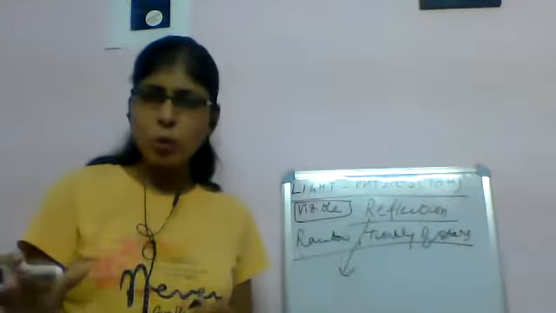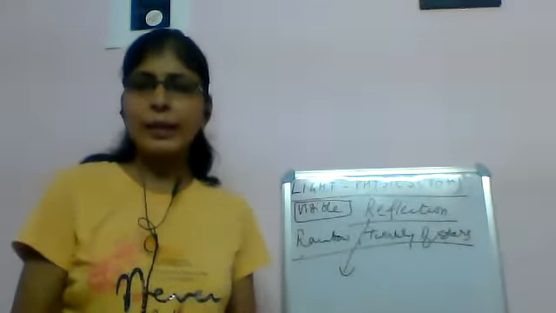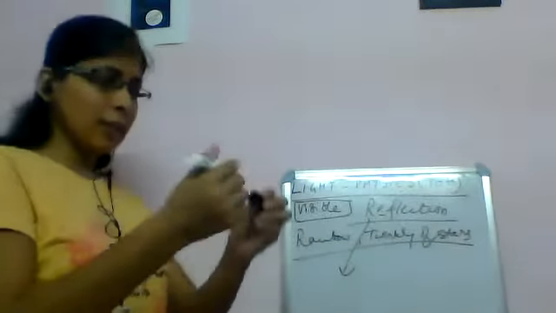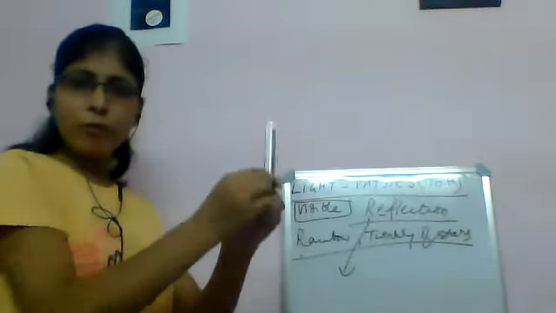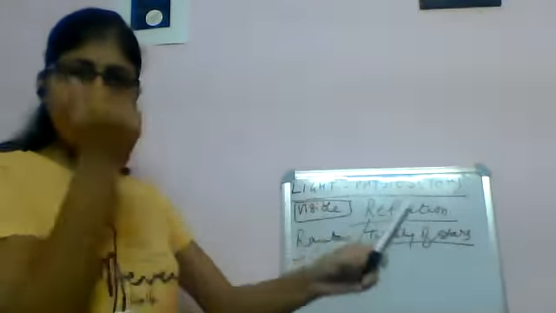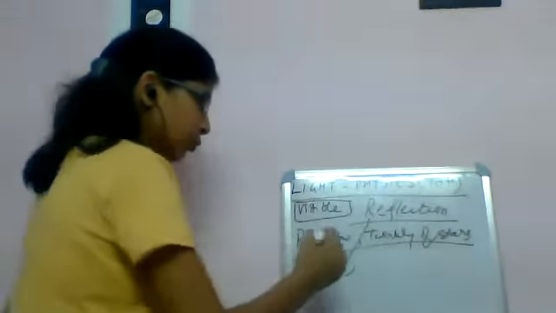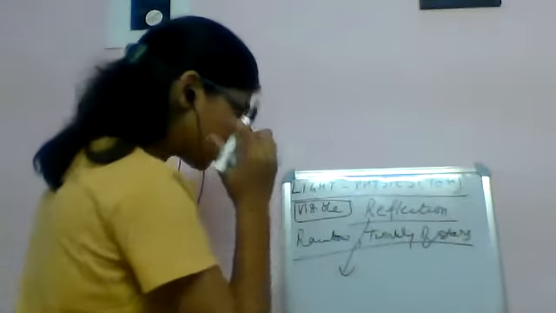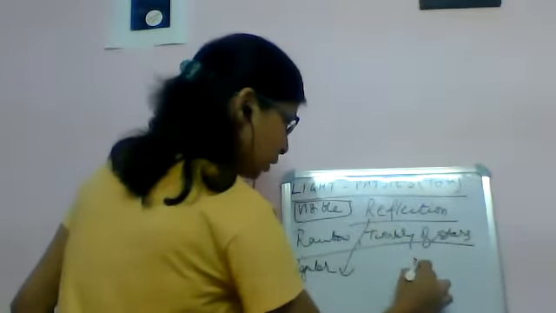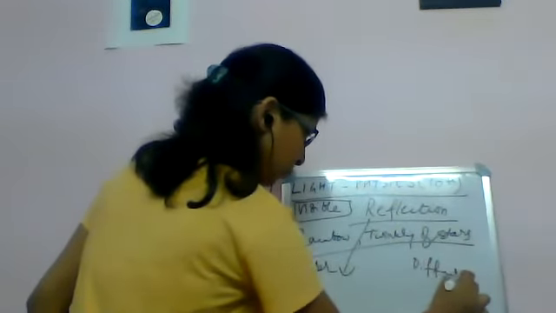It can be polished, it can be rough, but it must be a surface. Like I told you, I can see this because there is a surface from which the light reflects back. There are two kinds of reflection: regular reflection and diffused reflection.